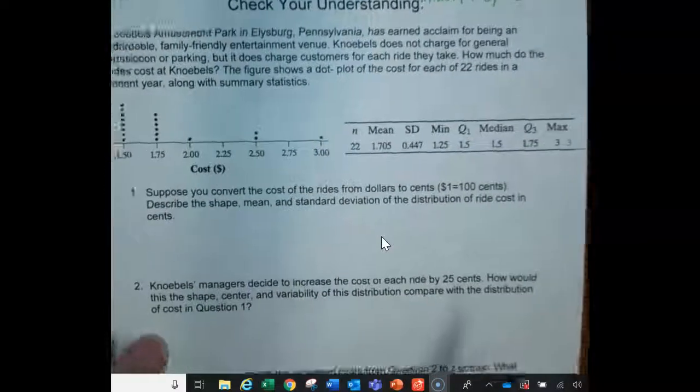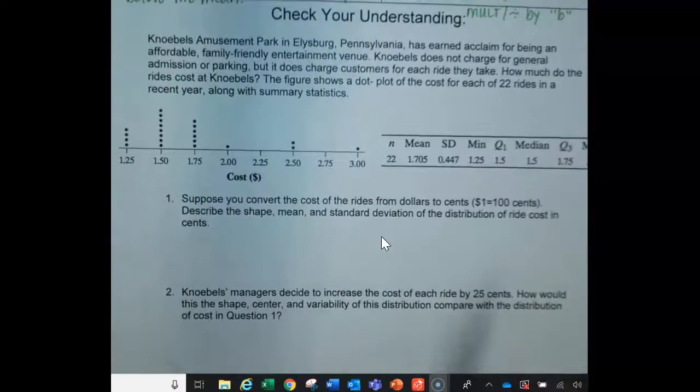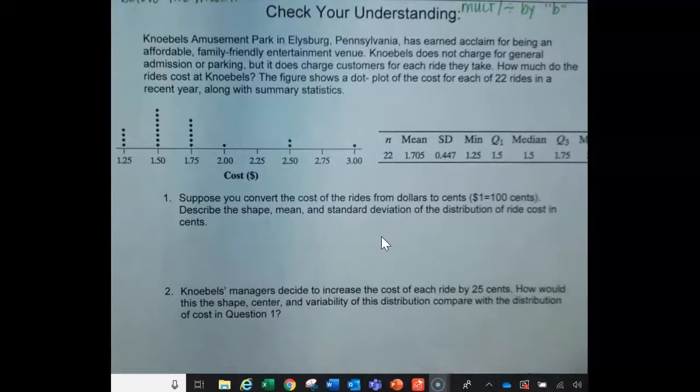All right, so when next time we talk, we'll go over this check your understanding. We'll do a quick review for a quiz, and then you have a quiz on percentiles and these transformations. All right, see you in class.